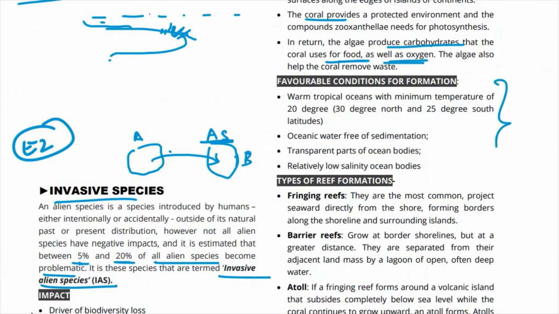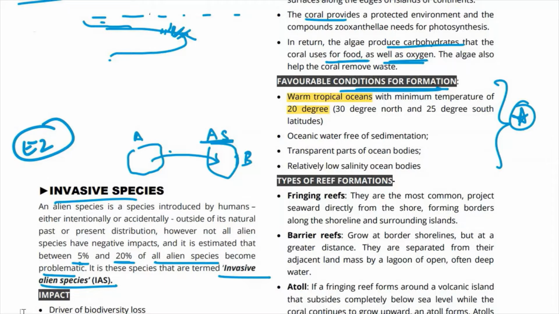Now this becomes very important for us. So what are the favorable conditions for the formation of these coral reefs? Remember, warm tropical oceans with a minimum temperature of 20 degrees. तो minimum temperature जो है 20 degrees, यानी कि 20 degree से कम नहीं होना चाहिए. So warm tropical oceans are most suited for it.